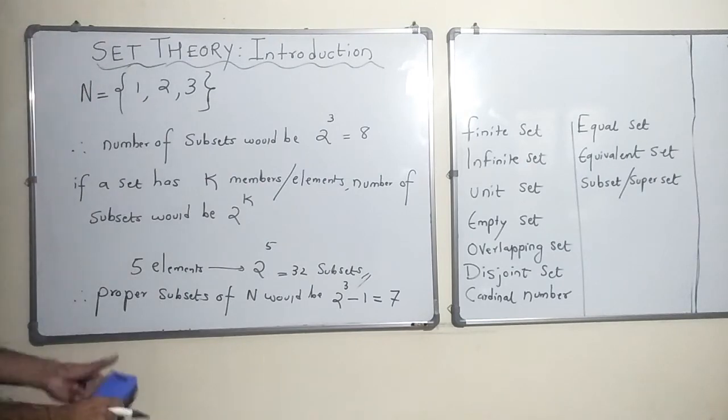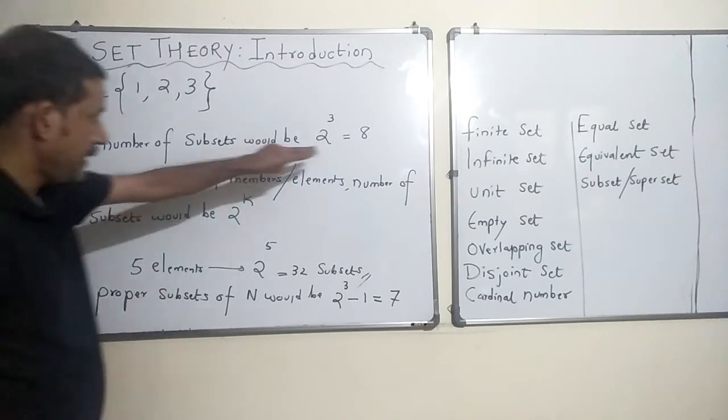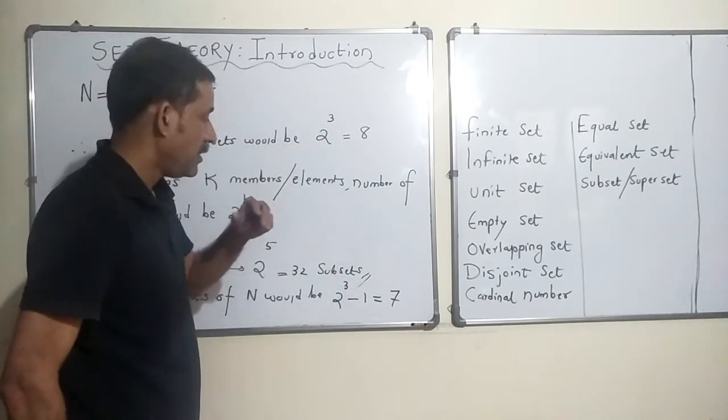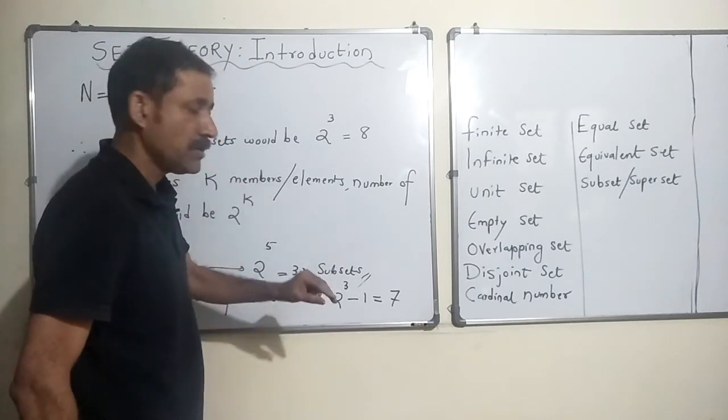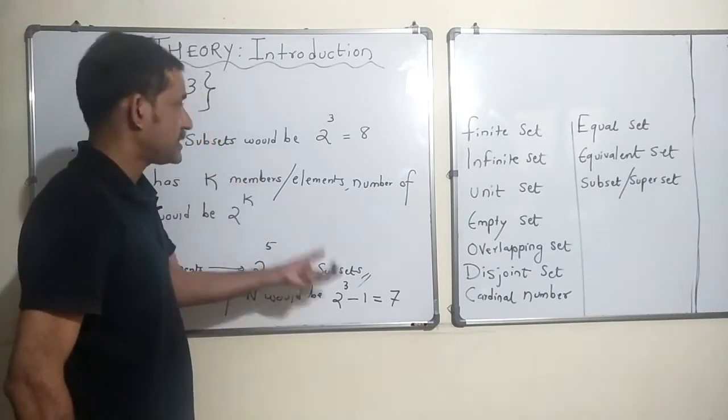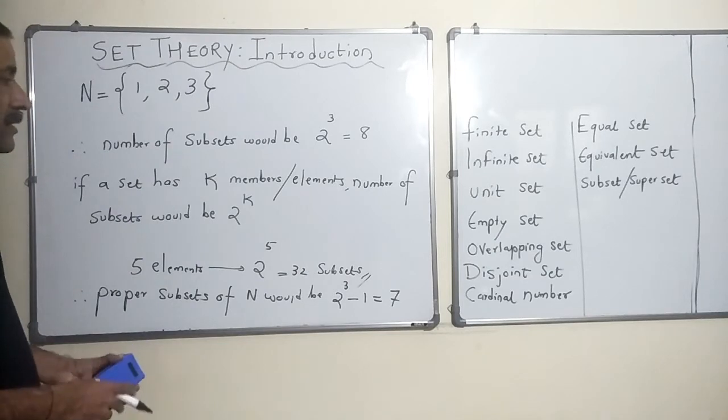So proper subsets of N would be 8 minus 1. We just do not count the subset which is same as this set. I hope that is clear.